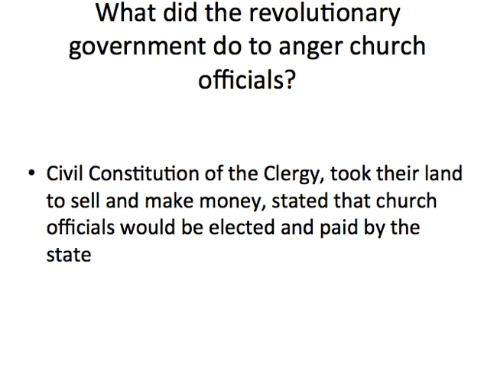So the revolutionary government passed a law called the Civil Constitution of the Clergy that took land from the church to sell to make money, and stated that church officials would now be elected and paid by the government, which the church, of course, is not a fan of. A lot of the church officials are going to vacate France and go and hang out in Rome with the Pope, and the Catholic citizens of France are going to be really upset about this because in their belief system, or in this older version of their beliefs, you had to have the church to get to heaven, and so they thought that their way to heaven was basically cut off. So of course they're going to be pretty upset about that.